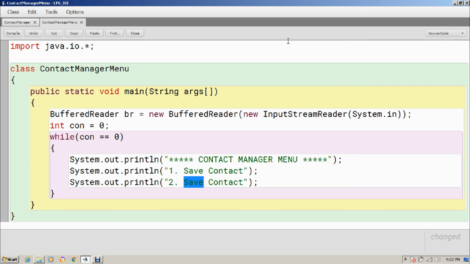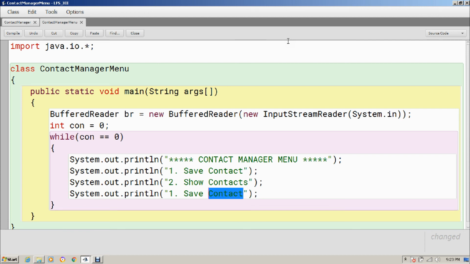So this will be show contacts, and the last option will be exit. And I will ask the user to choose 1, 2 or 3. Well, the user can enter anything over there. Now according to the user's choice, through switch I will implement this menu. So I will ask the user to enter his choice or her choice.